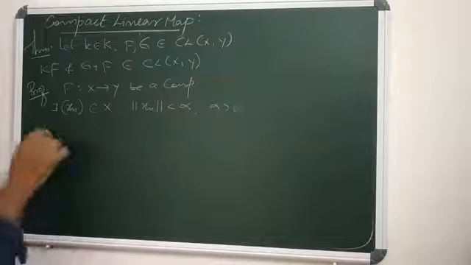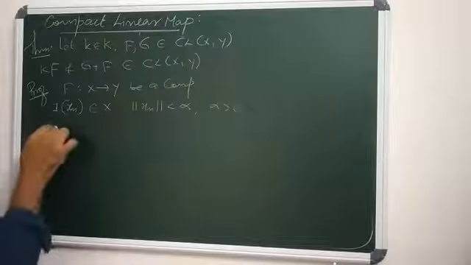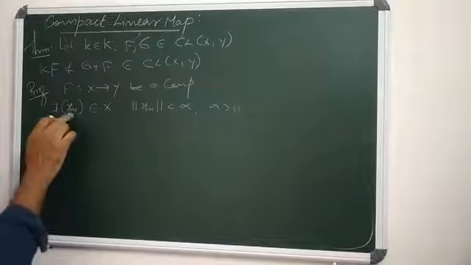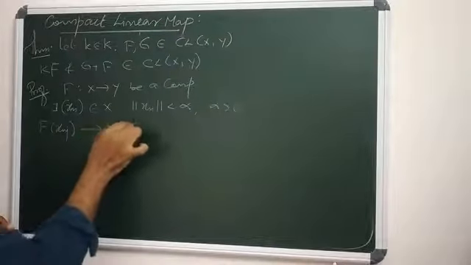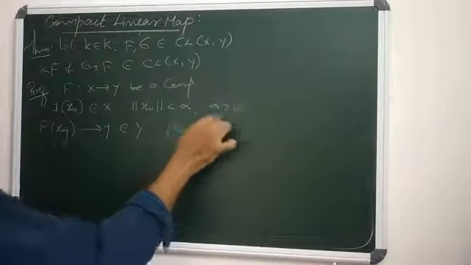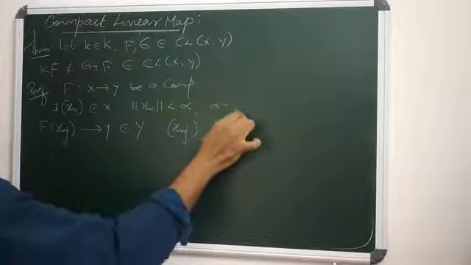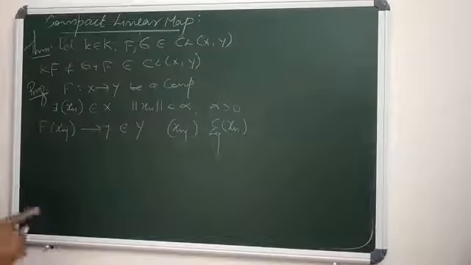Now since f is in CL(X,Y), a compact linear map, there exists a subsequence xnj of xn such that f of xnj converges to some y in Y, where xnj is a subsequence of xn, and xn is a bounded sequence in X.